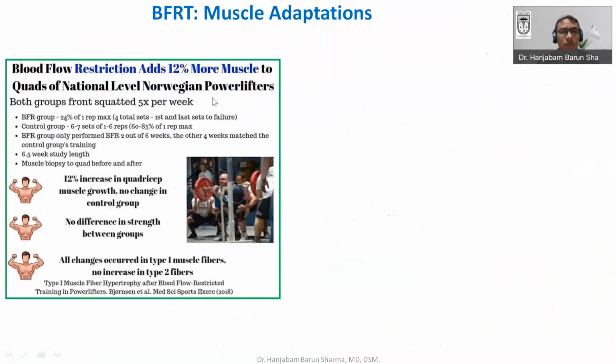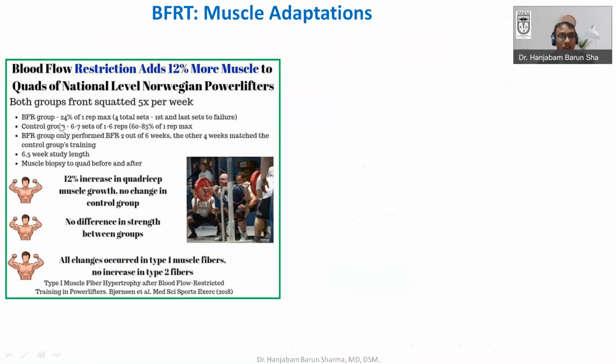There is also this paper, which also showed the importance of blood flow resistance training. They saw that because of blood flow resistance training, there was 12% more muscle mass in the quadriceps muscle in national level Norwegian powerlifters.